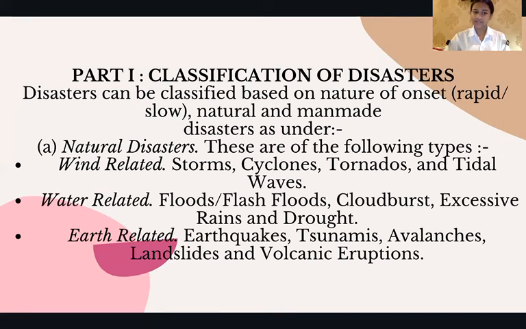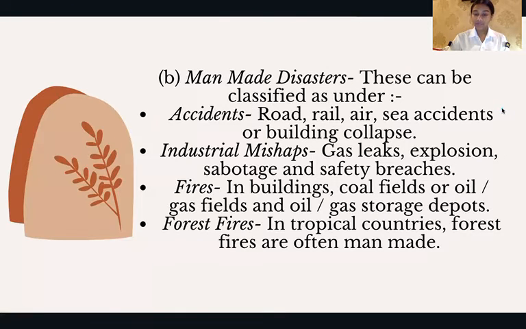Classification of natural disasters. First, disasters can be classified under natural or man-made disasters. Natural disasters are of the following types: wind-related: storms, cyclones, tornadoes, and tidal winds; water-related: floods, cloudbursts, excessive rains, and droughts; earth-related: earthquakes, tsunamis, landslides, and volcanic eruptions.